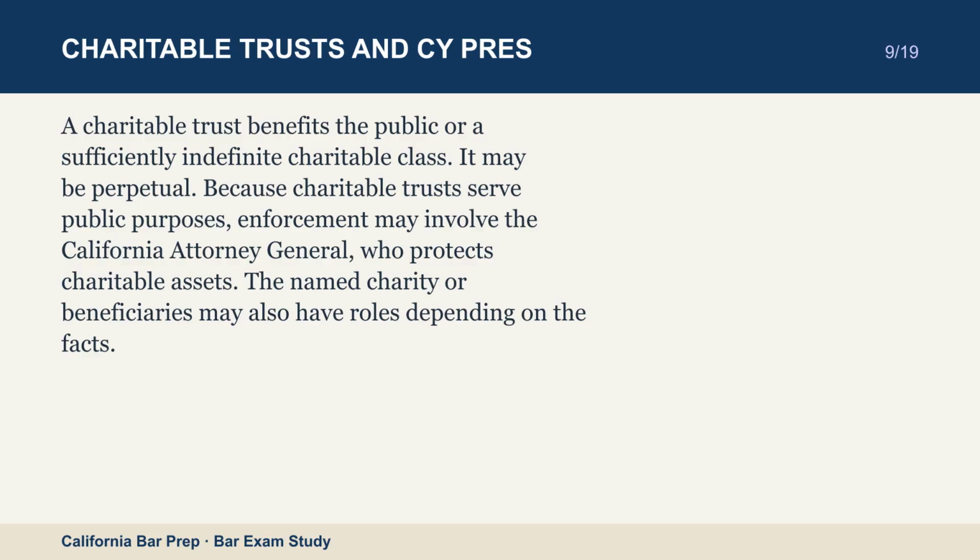It may be perpetual. Because charitable trusts serve public purposes, enforcement may involve the California Attorney General, who protects charitable assets. The named charity or beneficiaries may also have roles depending on the facts.